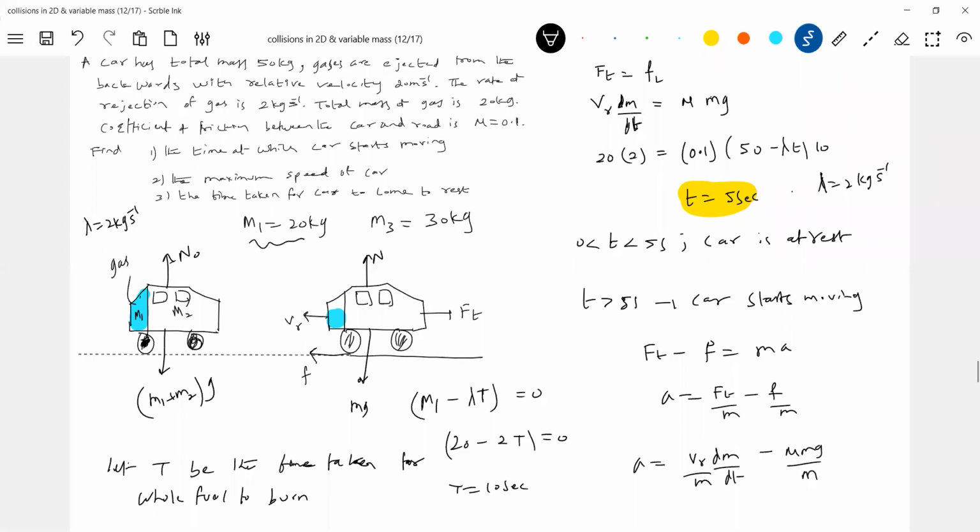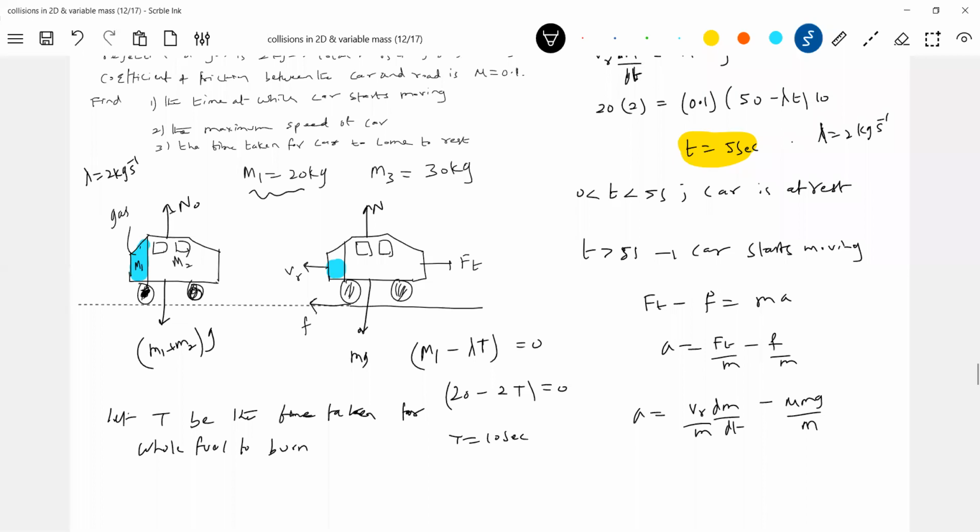I'm making the problem a little bit simple by assuming things. So this will be Vr dm by dt over M. Recollect the very first rocket propulsion, the same equations I'm bringing here, minus mu g.